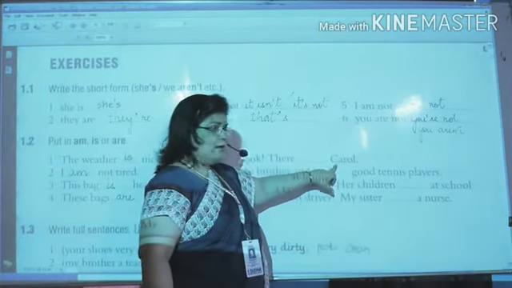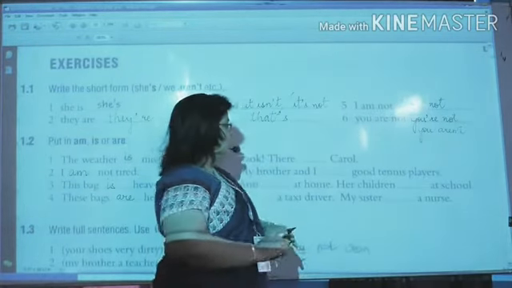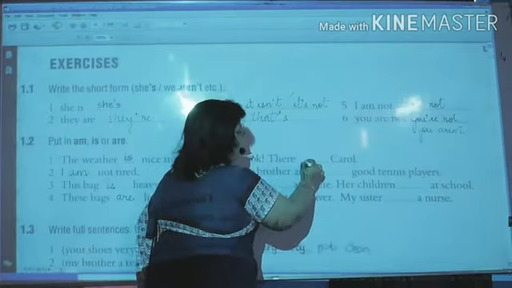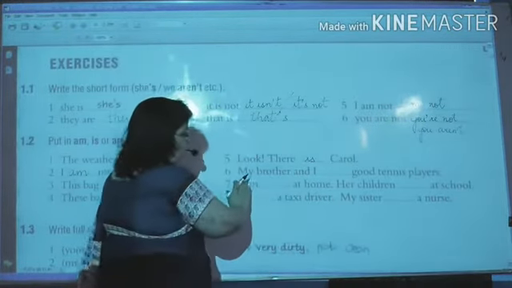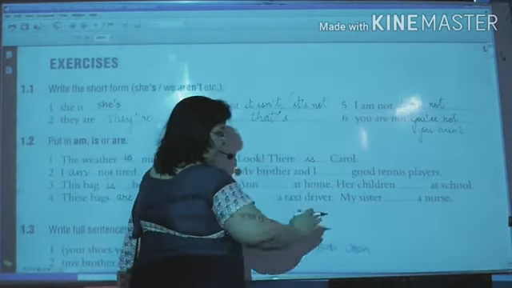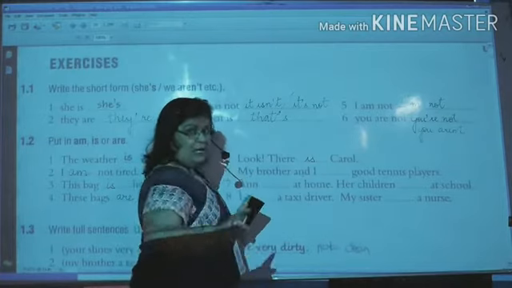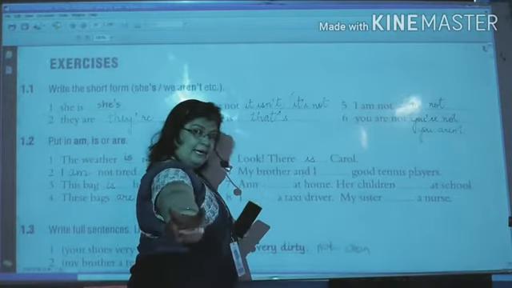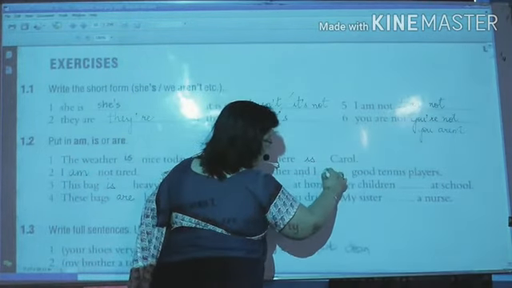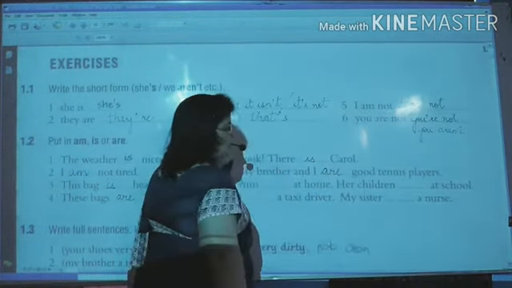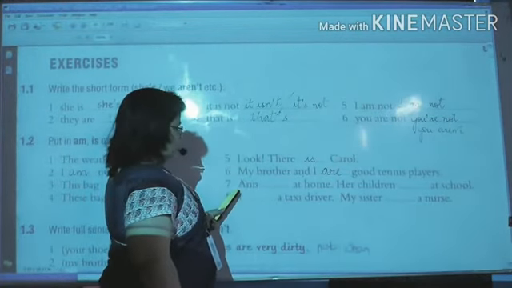तो अब ये Carol एक ही तो होगी, ज़्यादा तो नहीं हो सकती ना. So look, there is Carol. My brother and I. Now see, with the help of and they have joined two. So it has become two people and it is plural. So my brother and I are good tennis players.